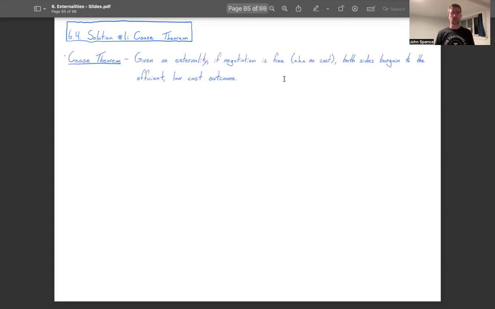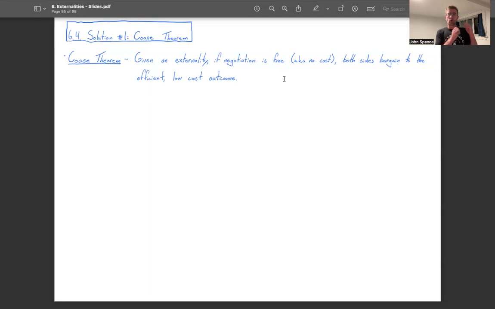The Coase theorem states that given an externality, if negotiation is free, aka if negotiation is no cost, then both sides will bargain to the efficient low cost outcome. That's to say, suppose there is a good that creates an externality.